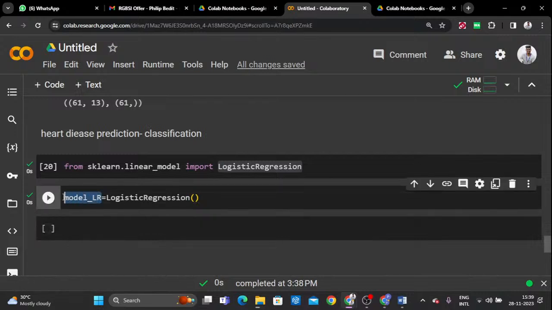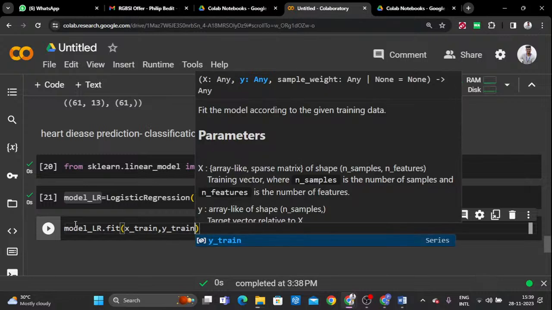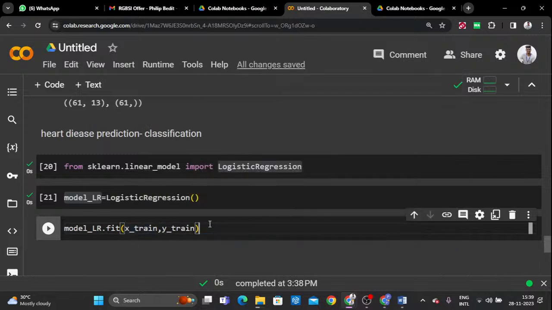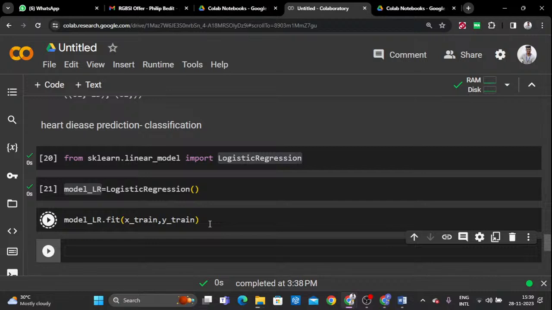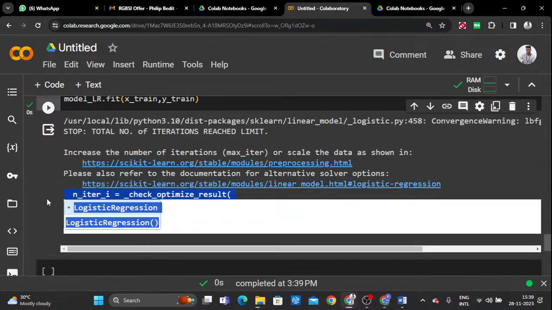Once I have created this, what is the next procedure? Training a model. So model LR dot fit, here you can pass X train, Y train. What is the meaning of this? Training data, we are going to train. With the help of the training data only we can train the model. Once it is done, there is a notification that the model has trained.